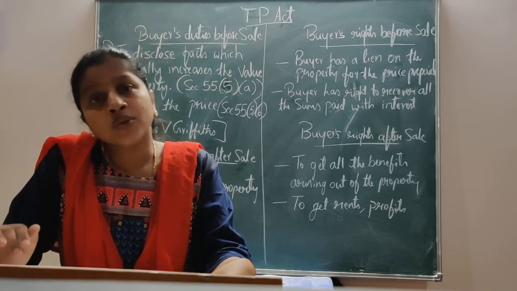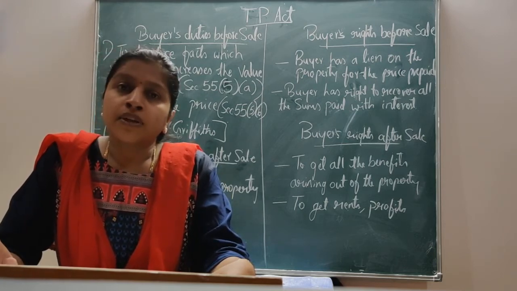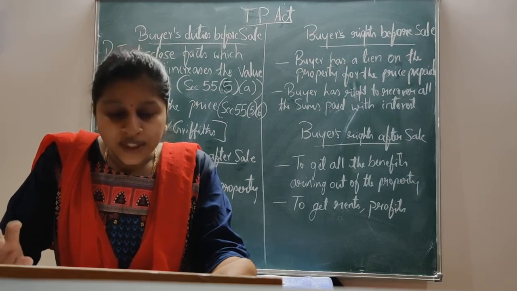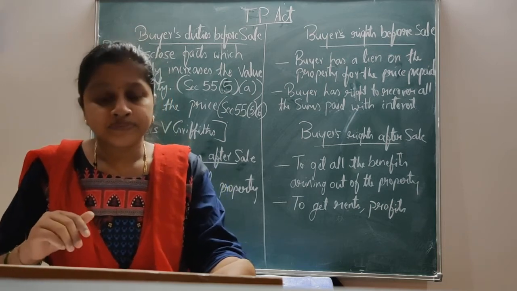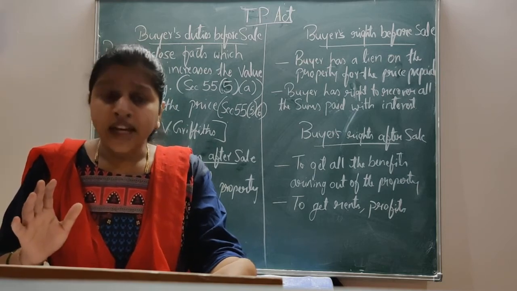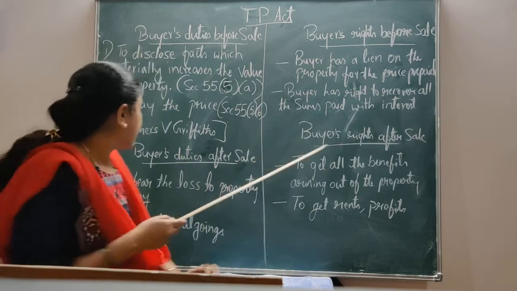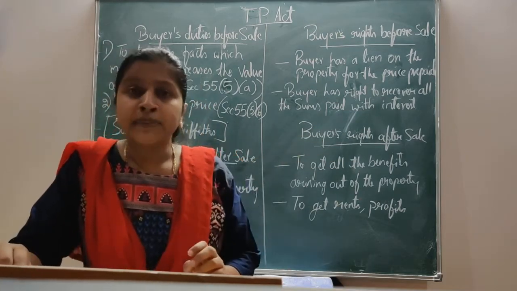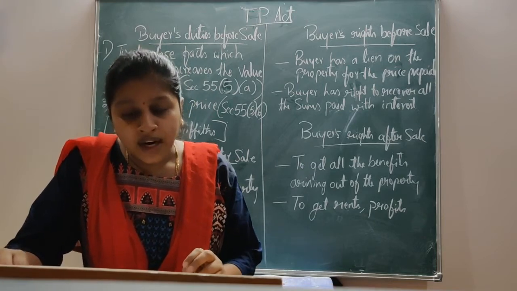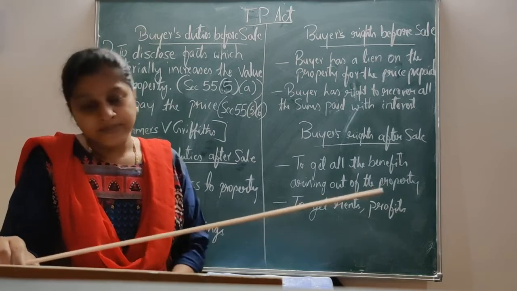Despite his knowledge about the absolute interest of that lady, the buyer did not disclose it to her. The buyer was held liable for fraud, and on this ground the sale was set aside.